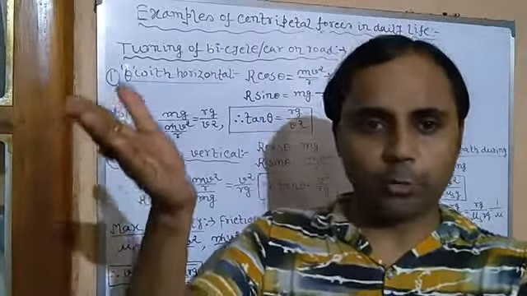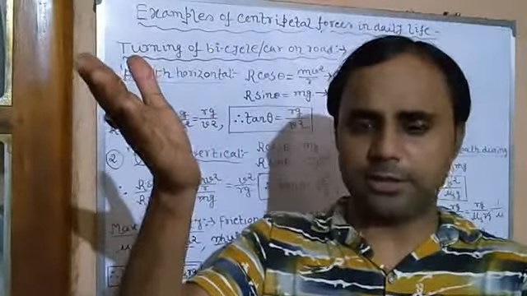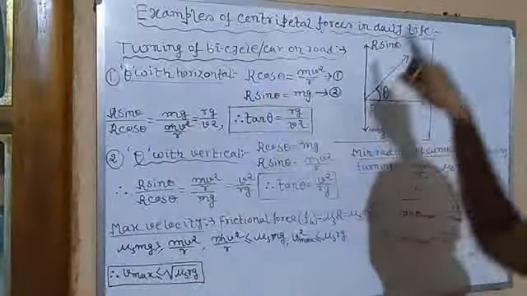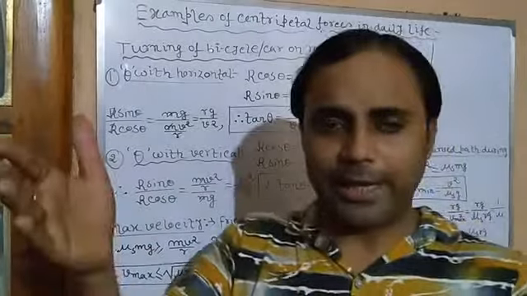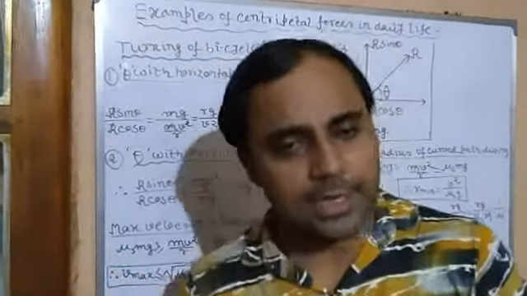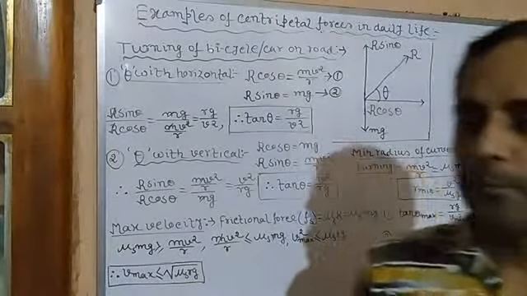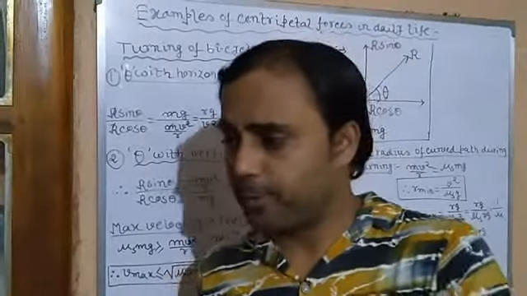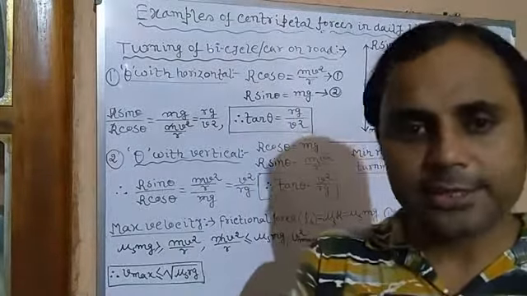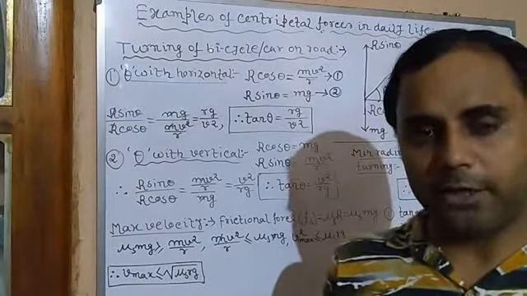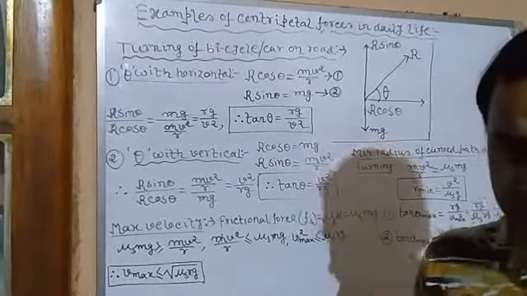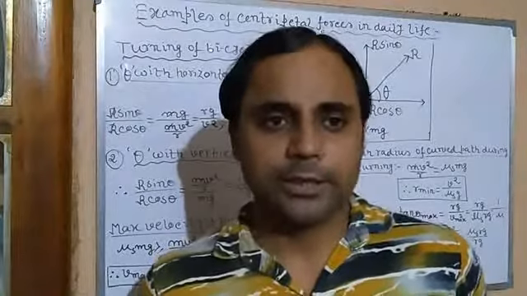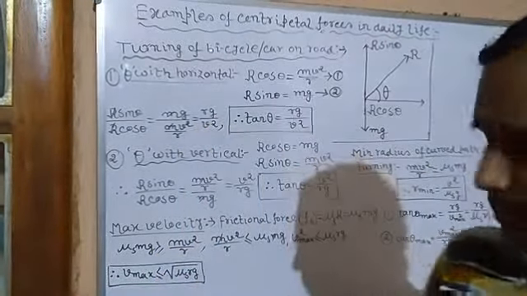So when it comes to the turn, the train automatically leans. It doesn't need to do any extra effort. So the vertical component balances its weight, whereas the horizontal component gives the necessary centripetal force. Here it doesn't need to depend on the frictional force, because the friction between the wheel and the rail is very less. For a huge vehicle with huge mass like a train, this friction is not enough. That's why this system is done. It is called railway banking.